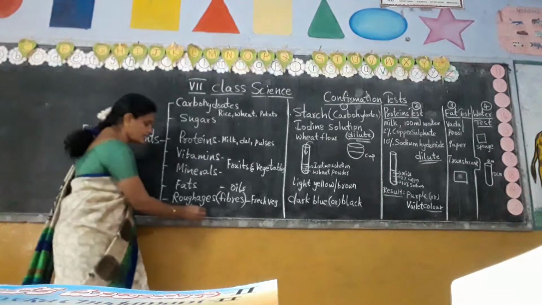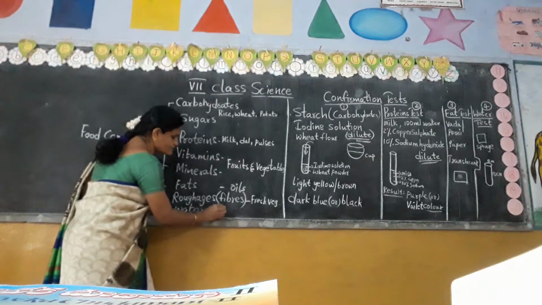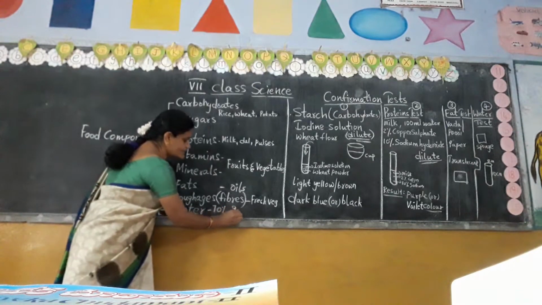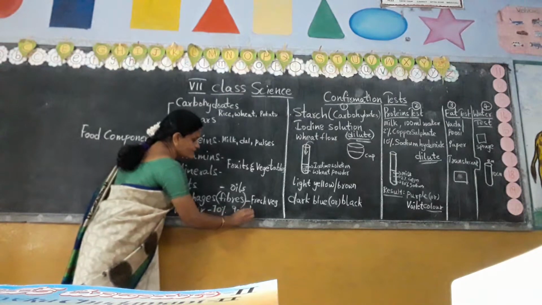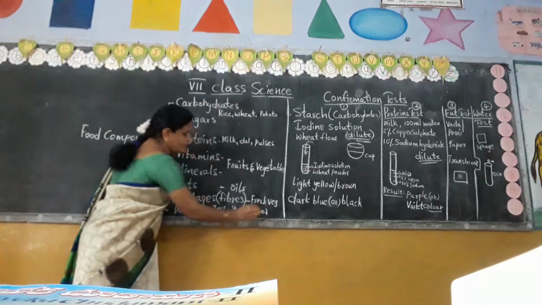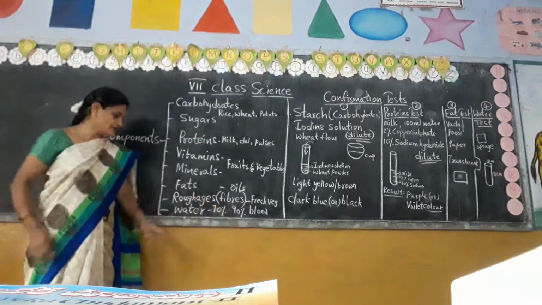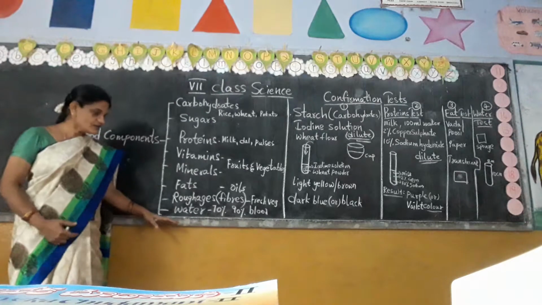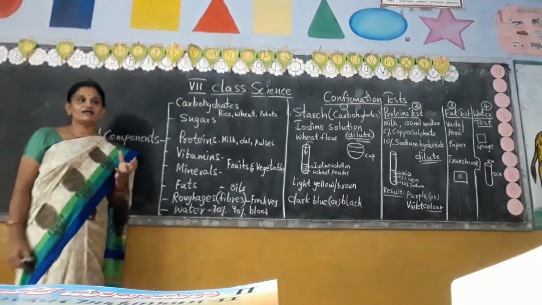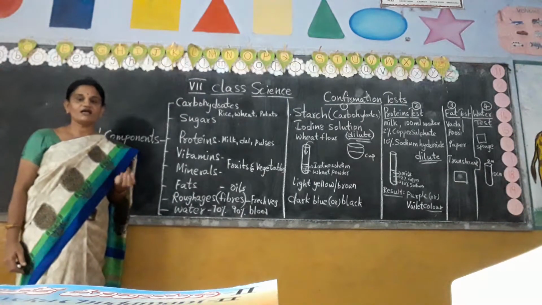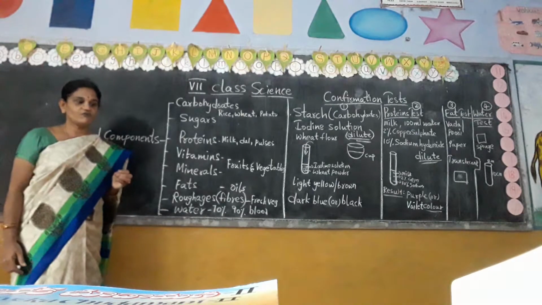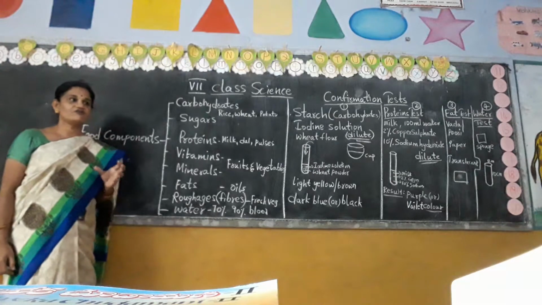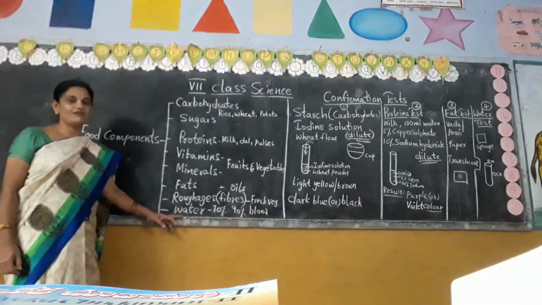Coming to water, 75% of our body contains water, and 90% of our blood contains water. Water also helps the digestive tract, and moving of food becomes easy with the help of water.